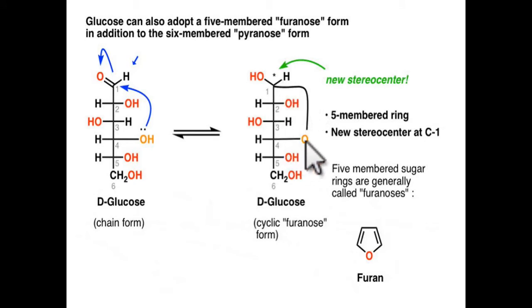In this ring there are five members: first, second, third, fourth, and this fifth one is oxygen. After forming this ring, like a furan ring, it is a glucose molecule, so its name is furanose. At the first carbon, due to the attack of this hydroxy group, a new stereogenic center is formed because it contains four different substituents.